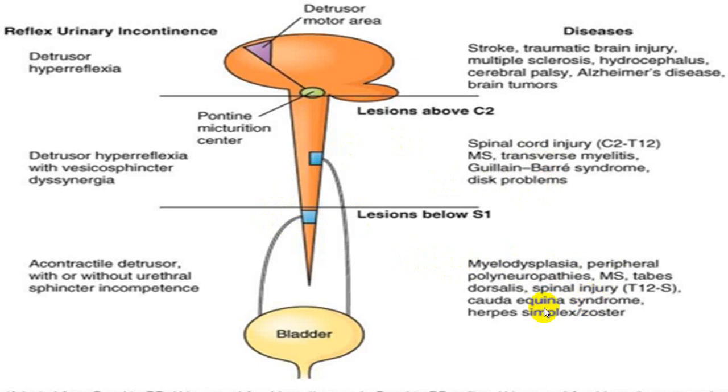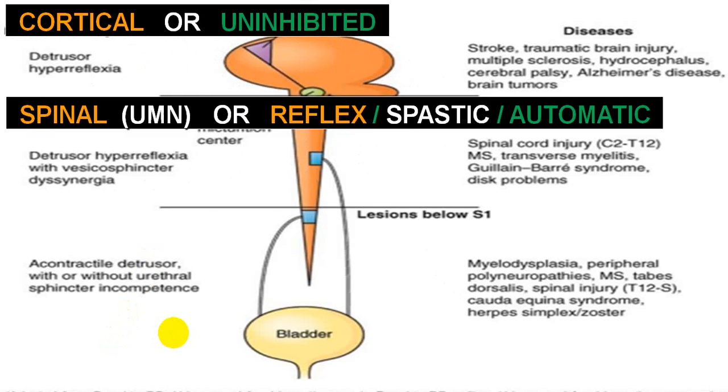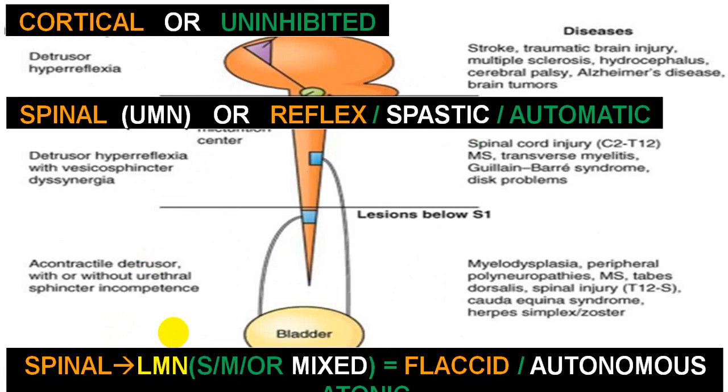If there is damage below or at the level of S2, S3, S4, because that particular segment will come at the level of the lumbar 2 vertebra, cauda equina syndrome, or there is an involvement of the spinal cord by herpes simplex or herpes zoster, and this is described as detrusor areflexia, quite common, or lower motor neuron bladder. Flaccid, autonomous or atonic bladder.